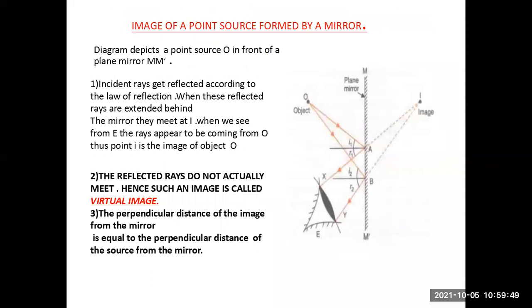You can see the object O, the incident rays OA and OB. You can see that they get reflected AX and BY. These two reflected rays are extended beyond the screen to get an image I.